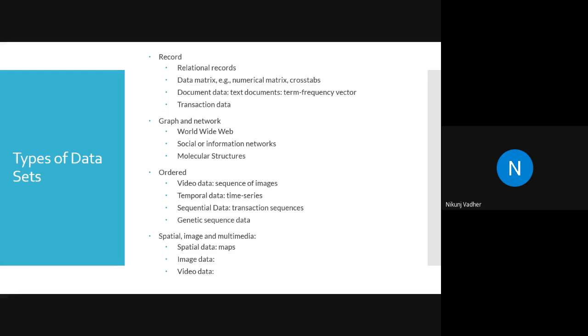Spatial data. Here you can see they have also mentioned image and multimedia. Spatial data means multi-dimensional images. You people are probably hearing this word for the first time. Whenever a satellite takes a picture, you will get a 3D image.